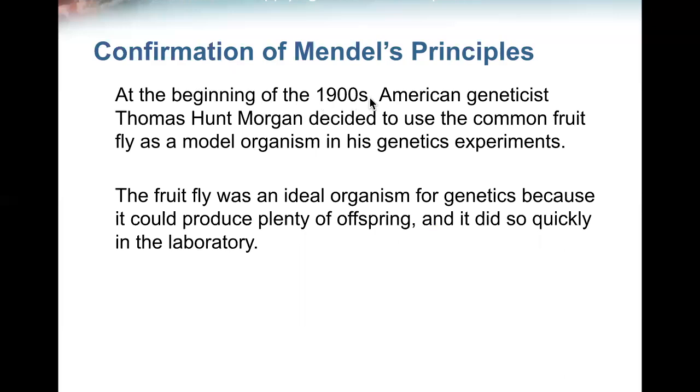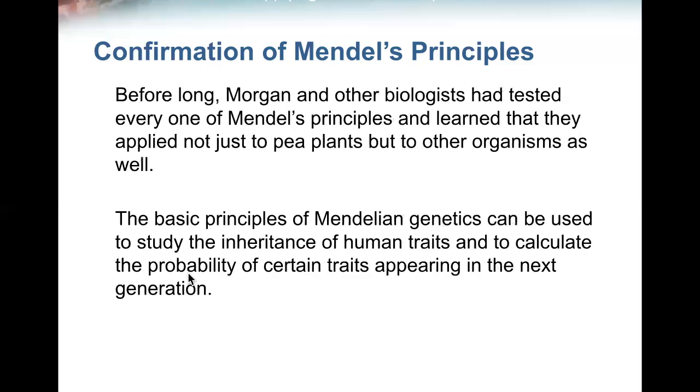At the beginning of the 1900s, American geneticist Thomas Hunt Morgan decided to use the common fruit fly as a model organism in his genetics experiments. The fruit fly was an ideal organism for genetics because it could produce plenty of offspring, and it did so quickly in the laboratory. Before long, Morgan and other biologists had tested every one of Mendel's principles and learned that they applied not just to pea plants, but to other organisms as well. The basic principles of Mendelian genetics can be used to study the inheritance of human traits and to calculate the probability of certain traits appearing in the next generation.